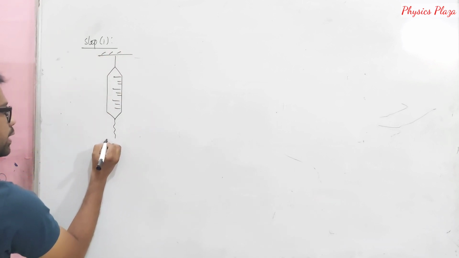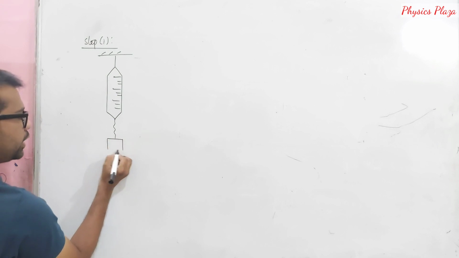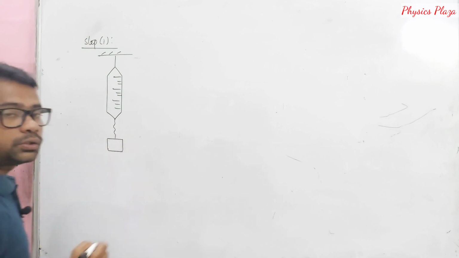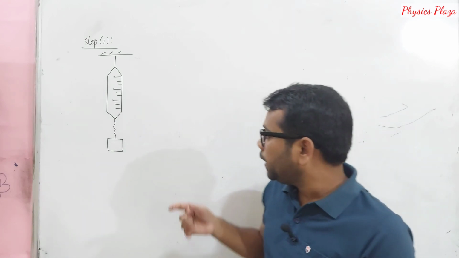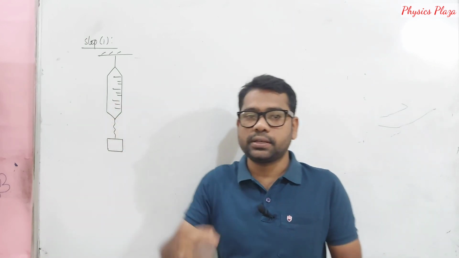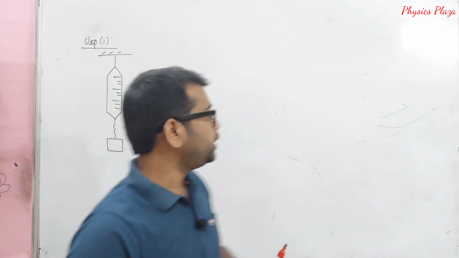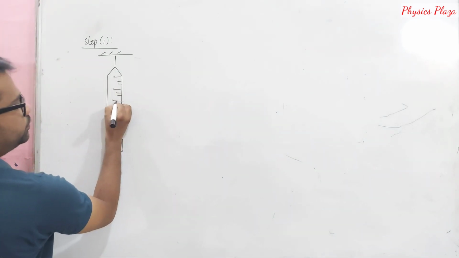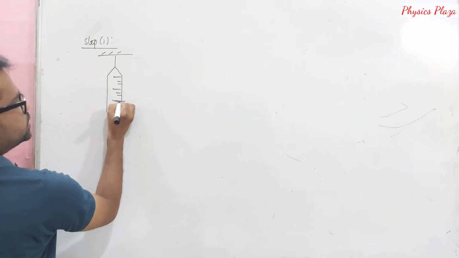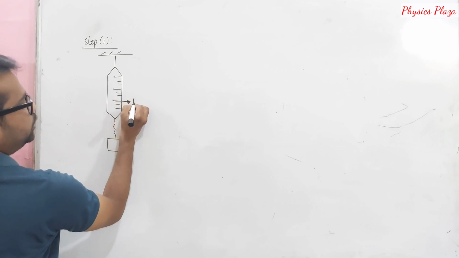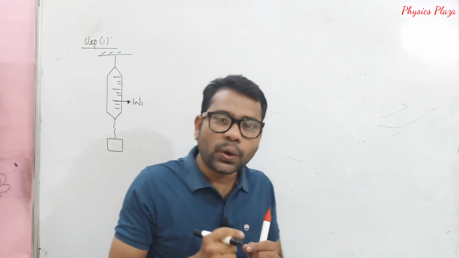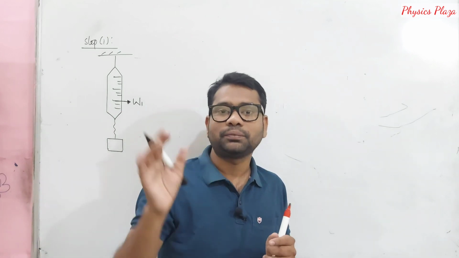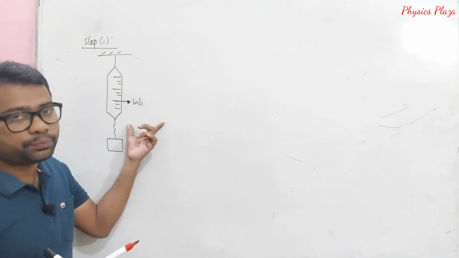With the help of the spring balance, you can take any rubber cork or any solid body. First find the weight of the body with the help of the spring balance when it is in air. Here we can find some reading, let us say W1. Children, what is W1? The weight of the solid when it is placed in air. So here we will get one value, no doubt about it.